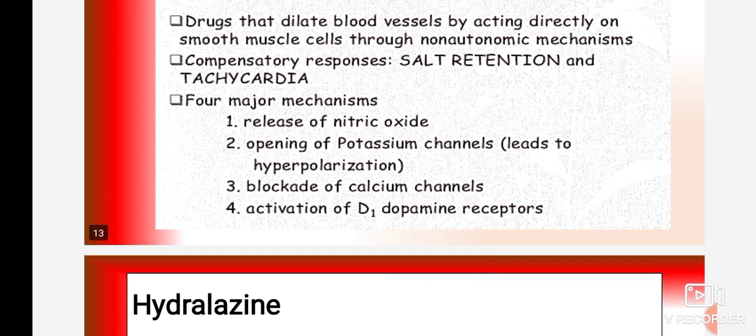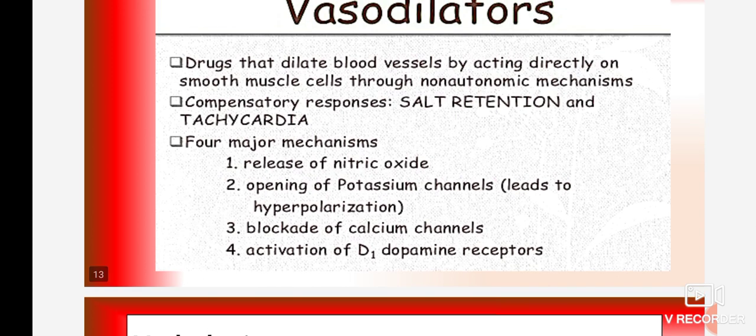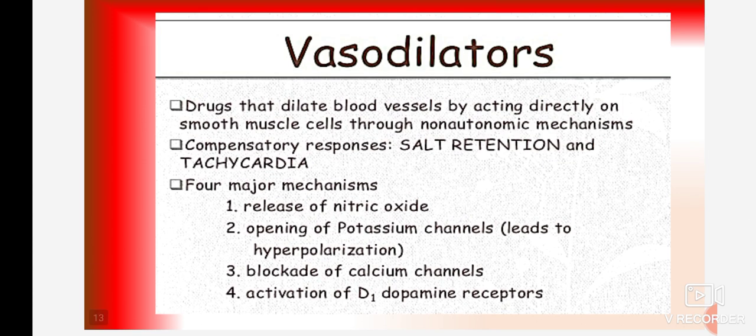Then blockade of the calcium channel is also one of the mechanisms. Some drugs directly act on calcium channels, and by blocking the calcium channels they produce relaxation of the cell. Then some drugs act by activation of the D1 dopamine receptor. So there are different mechanisms by which vasodilation is produced, and due to the vasodilation there is a decrease in blood pressure.